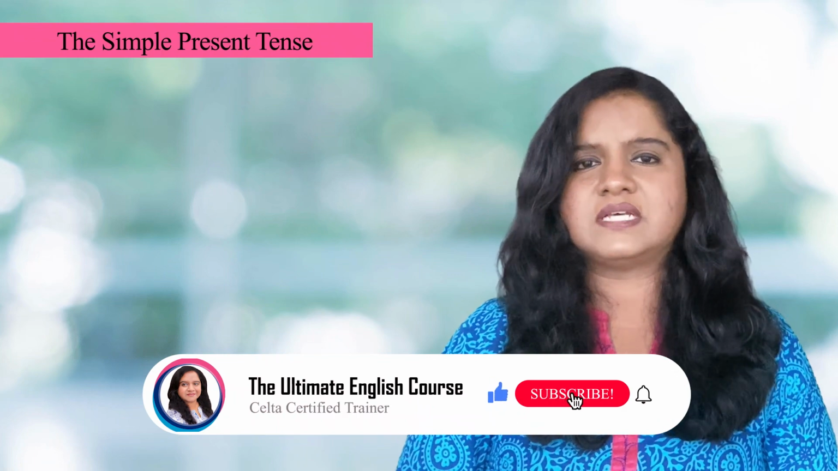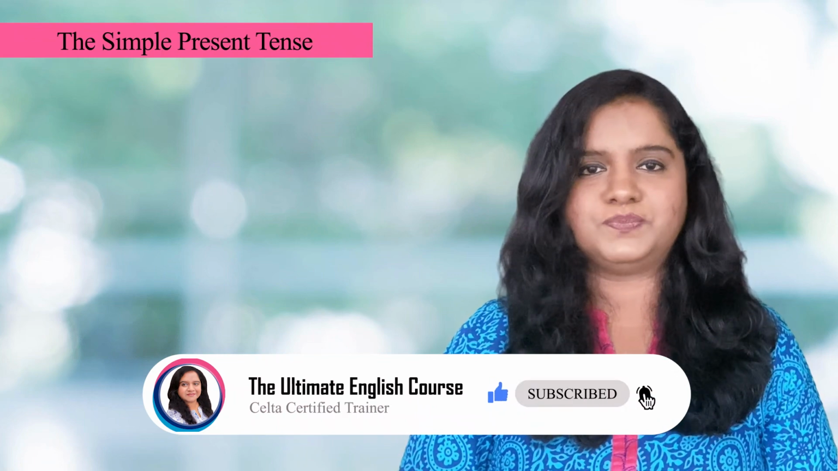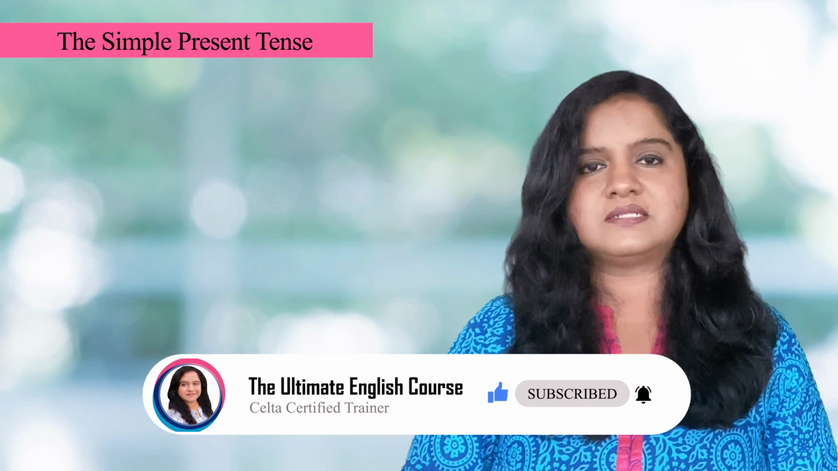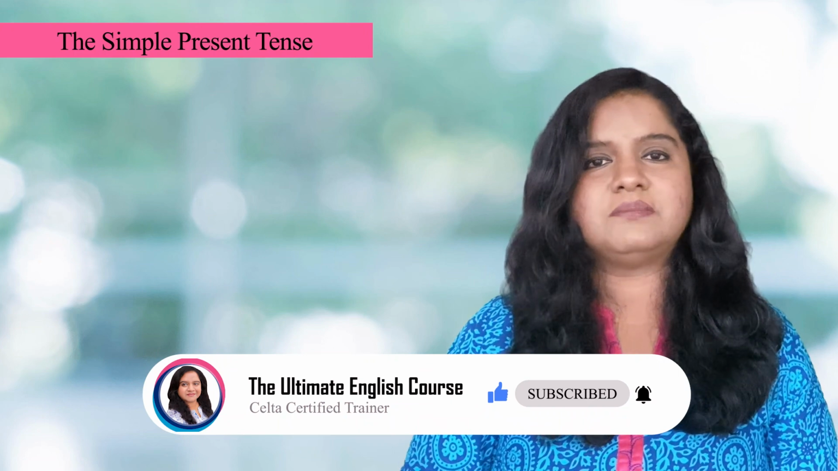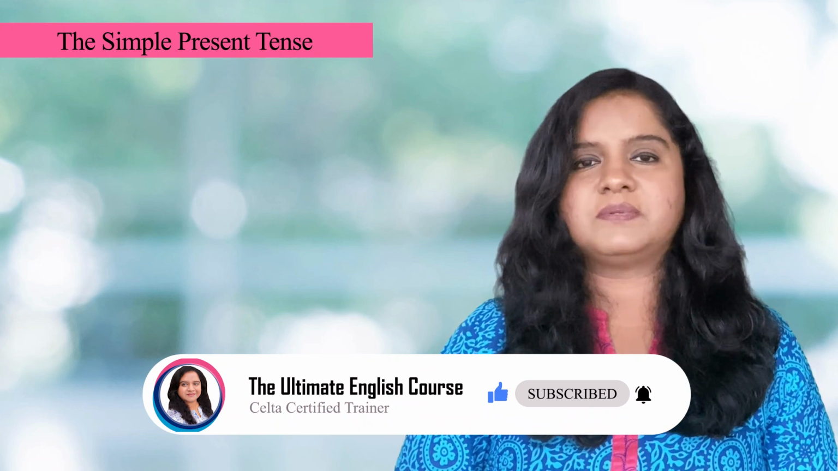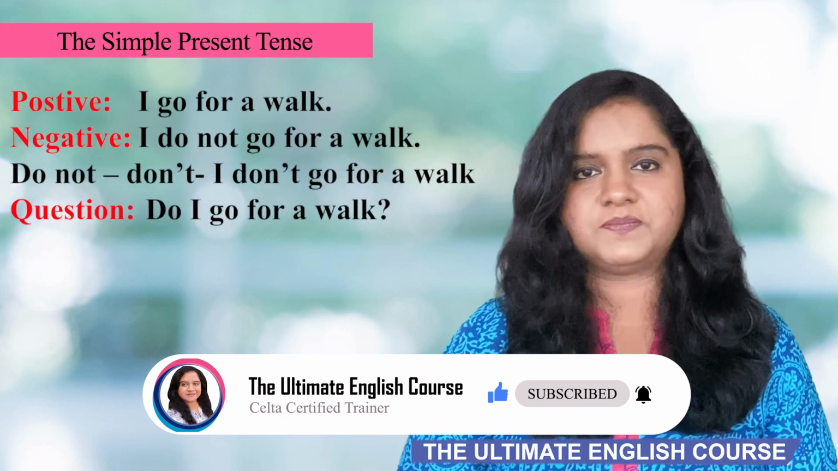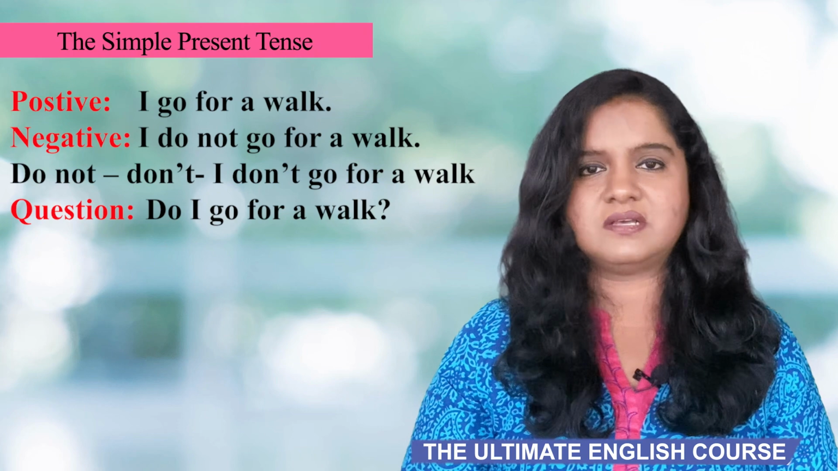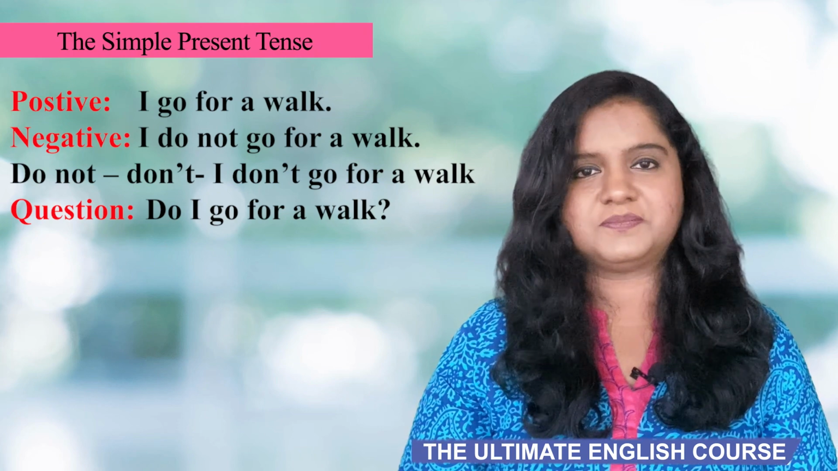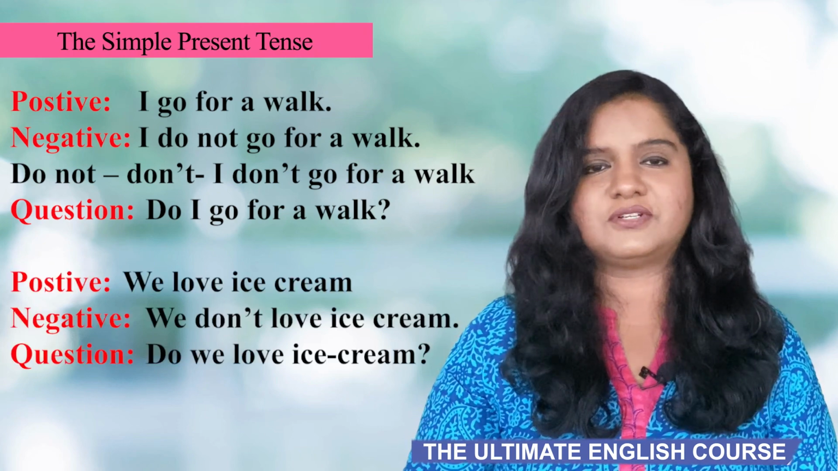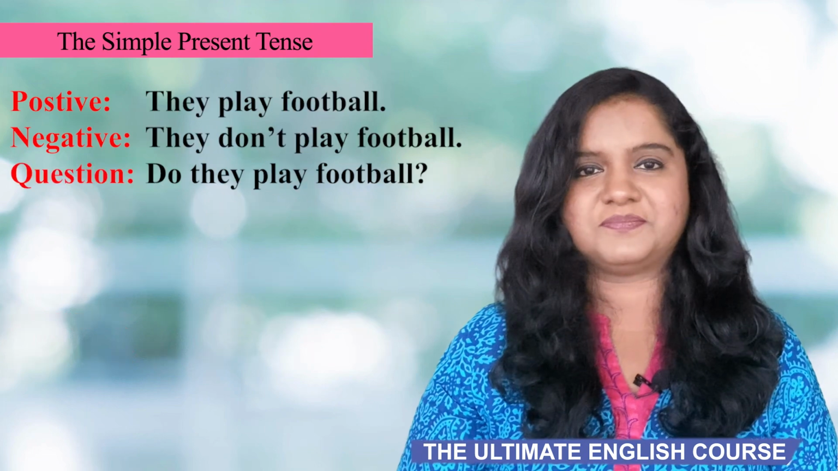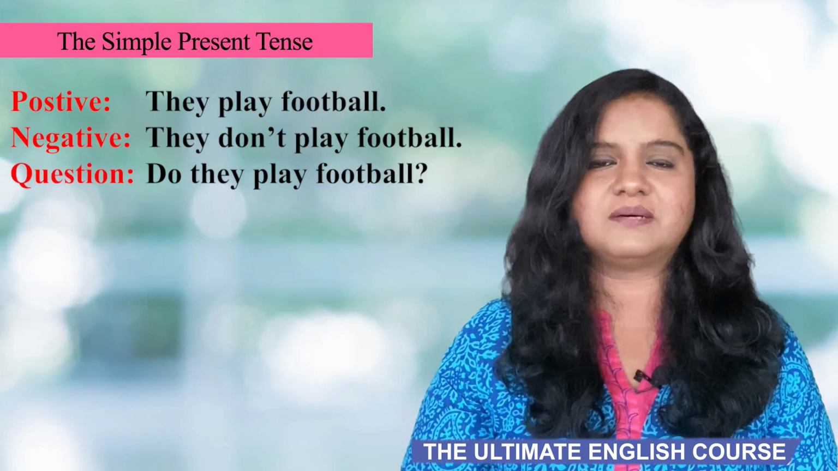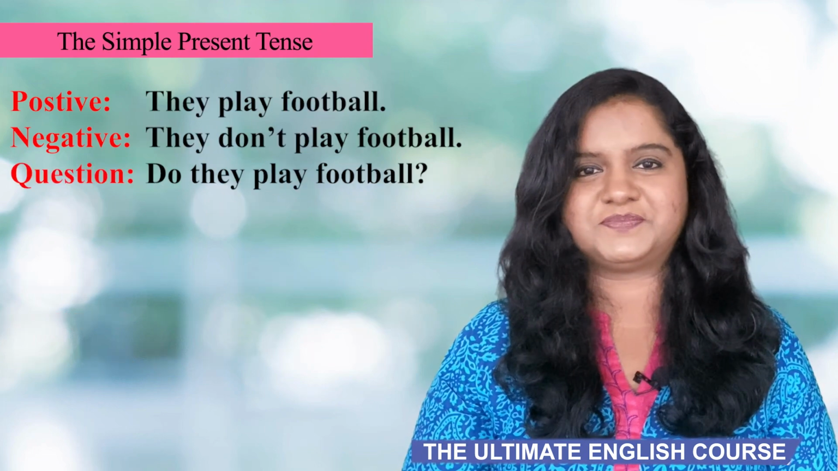To make negative sentences and questions, we use do. For example, in the sentence, I go for a walk, you can make the negative sentence by placing do not before the verb. Do not can be contracted as don't, so the sentence becomes, I don't go for a walk. We love ice cream becomes, we don't love ice cream. And they play football becomes, they don't play football.